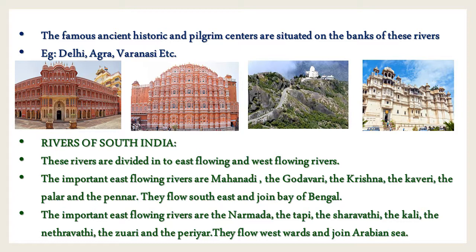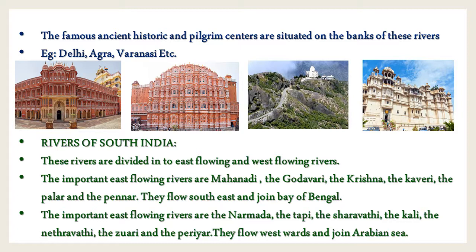Next one is rivers of South India. These rivers can be divided into the east flowing and the west flowing rivers. The important east flowing rivers are the Mahanadi, the Godavari, the Krishna, the Kaveri, the Palar and the Pennar.